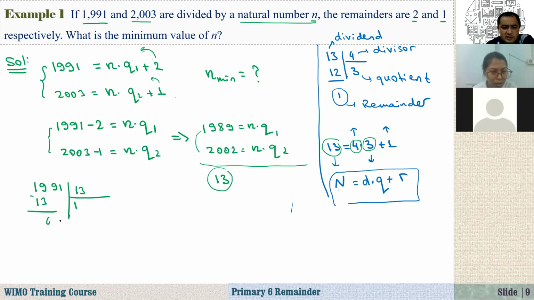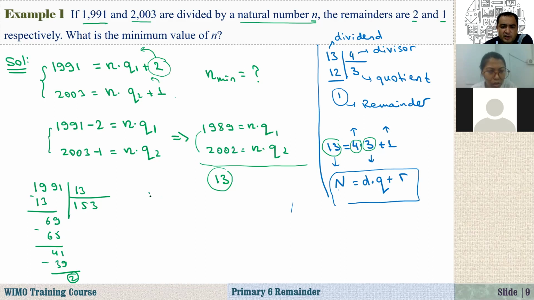Subtract 13, here we have 69. 5 times 13 is 65. Subtract 65, we have 41. 3 times 13 is 39. So the remainder is 2. See here, the remainder is 2.